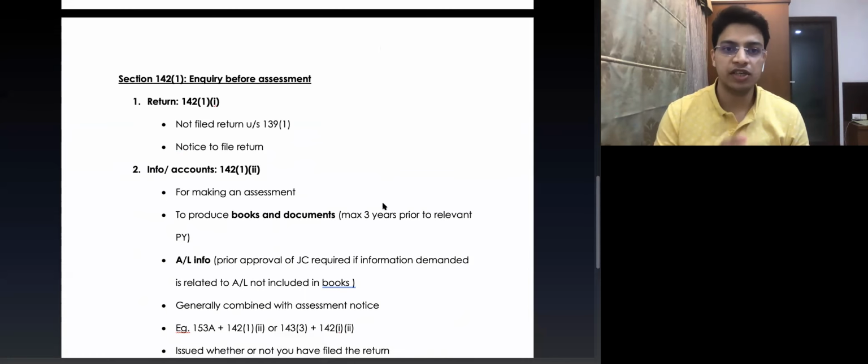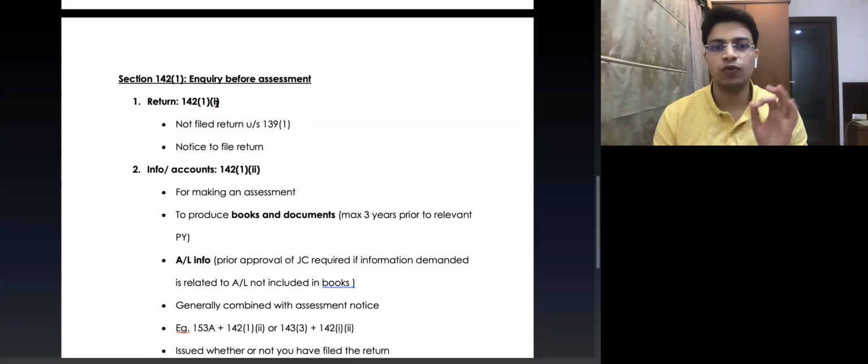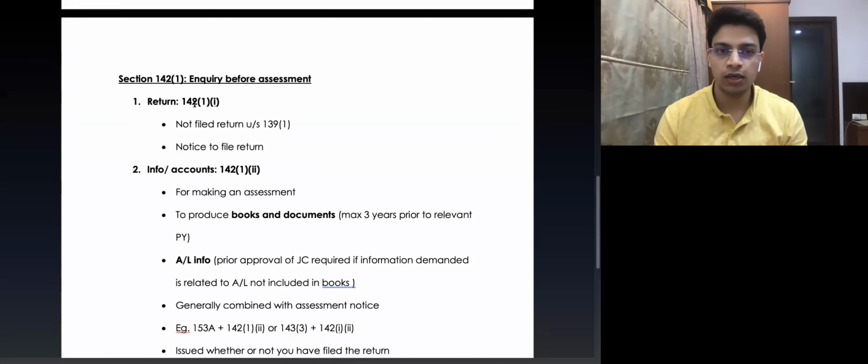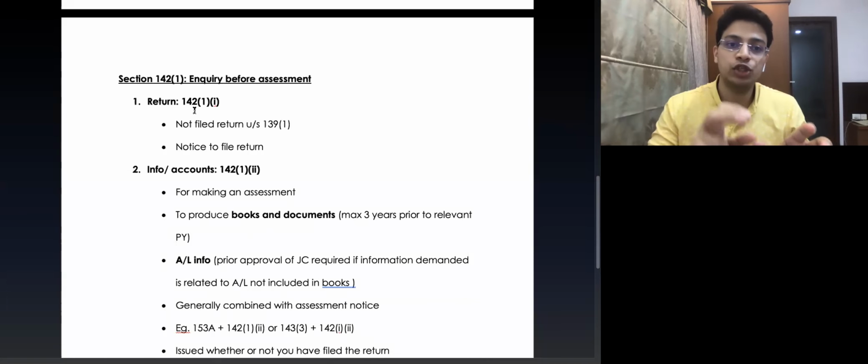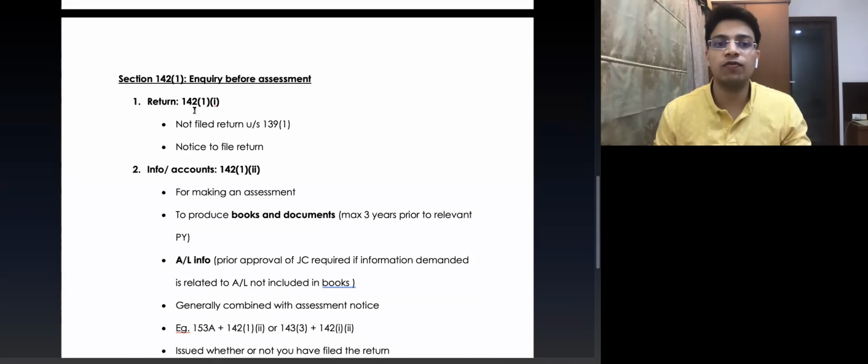Section 142, subsection 1, clause 1. The notice under this section can be issued if the assessee has not filed his return under section 139, subsection 1. If the assessee has not filed his return under section 139, subsection 1, the assessing officer can issue a notice to him under section 142, subsection 1, clause 1 to file the return of income.